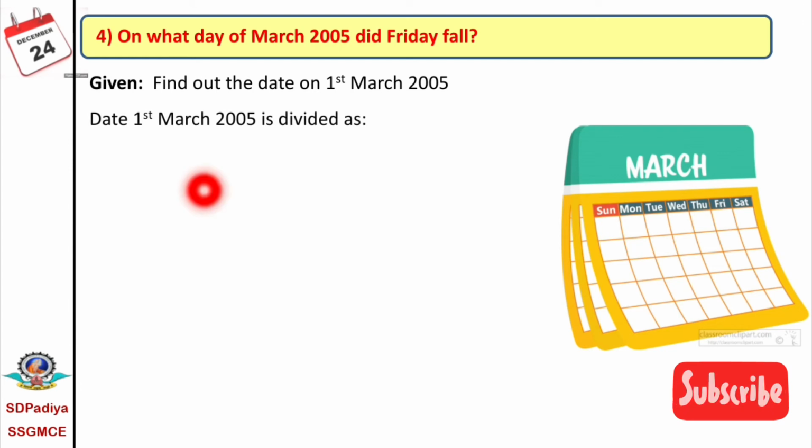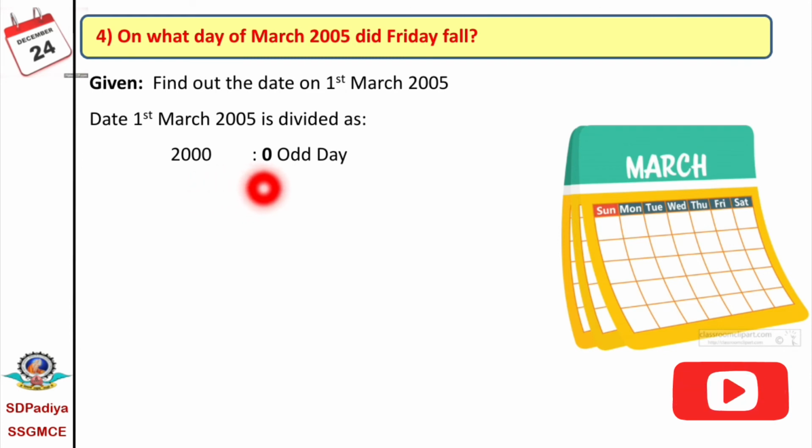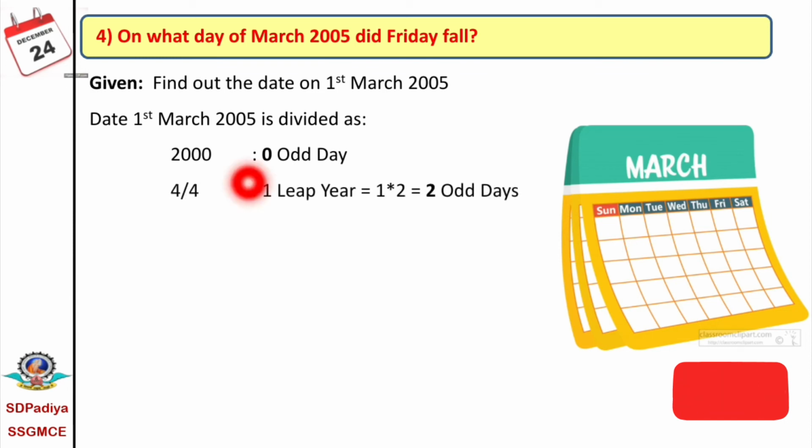The date we consider is 1st March 2005. It is divided as the year 2000, because we know 2000 is a multiple of 400 years, therefore it has 0 odd days. The 1st March 2005 means 2004 is completed, so the years are 4, and 4 divided by 4 is 1.